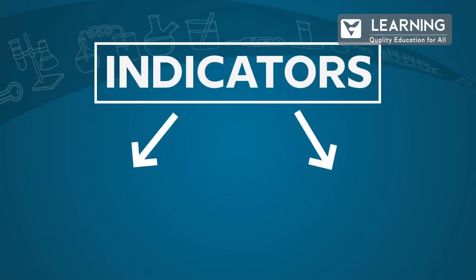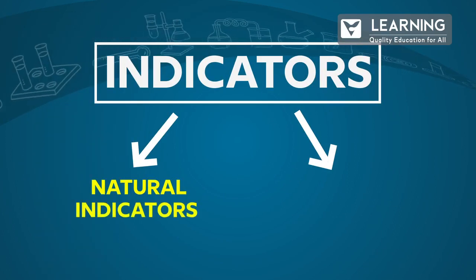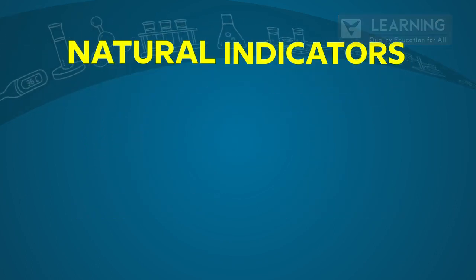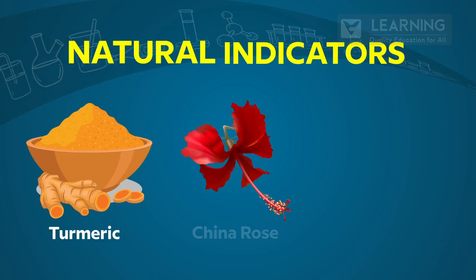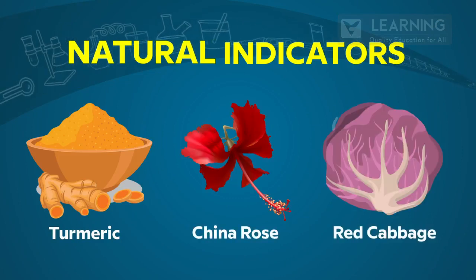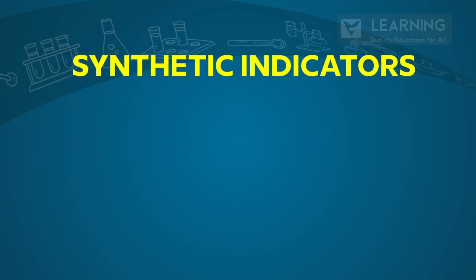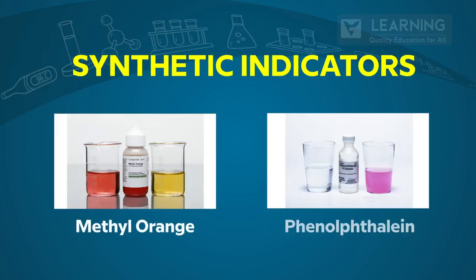Indicators are of two types, natural indicators and synthetic indicators. Examples of natural indicators are turmeric, China rose and red cabbage, etc. And examples of synthetic indicators are methyl orange and phenolphthalein. Let us look at a few natural indicators.